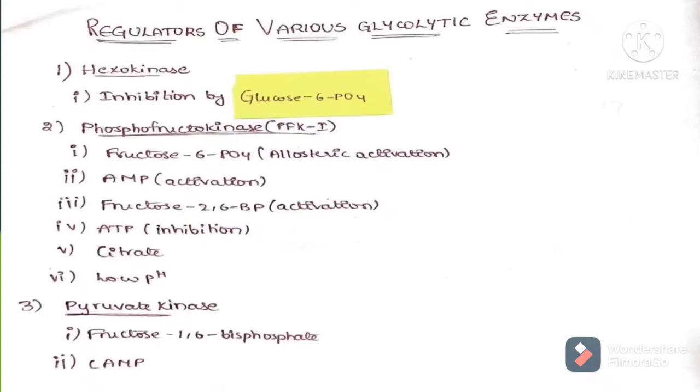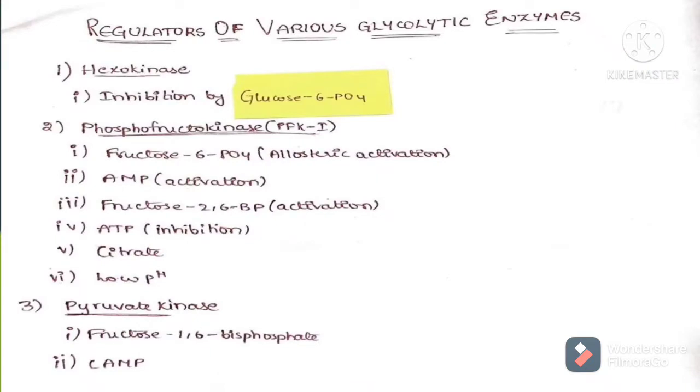And let's start the slide. Regulators of various glycolytic enzymes. In order to regulate a particular metabolic pathway, we should always concentrate on the enzymes catalyzing the irreversible reactions of that pathway. The enzymes catalyzing irreversible reactions of the glycolytic pathway are 3 in number: hexokinase, phosphofructokinase, and pyruvate kinase. Now let's see what factors regulate those enzymes.